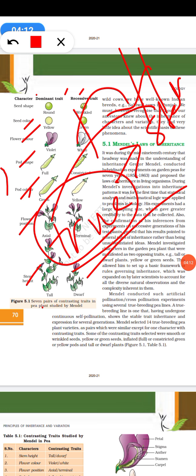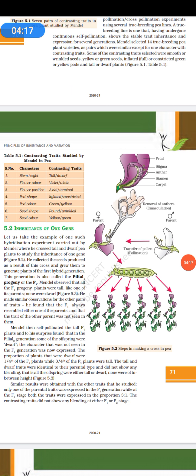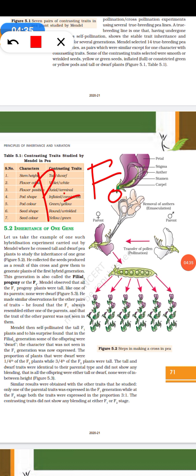Then, coming to the inheritance pattern that he had seen. He talked about the filial progeny. F stands for filial progeny. The parent was given as F0, then we had the F1 progeny, and then the F2 progeny. That is how we go through the different filial generations.